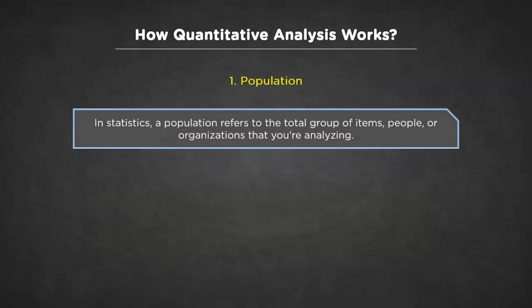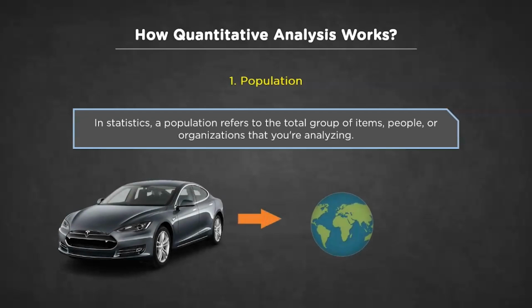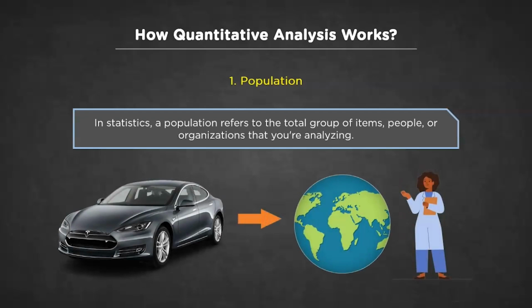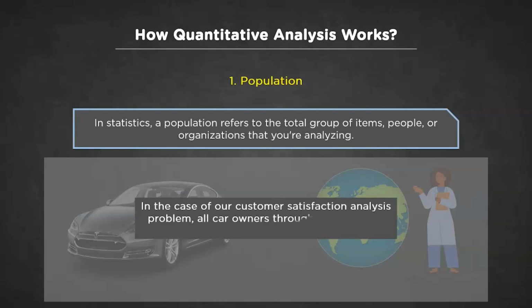Let's first discover the term population. In statistics, the population is the entire group of people or animals or organization or whatever you are interested in researching. For instance, consider the previous example of assessing satisfaction of luxury car owners. The population in this case would be the luxury car owners spread across the geography or globe. However, it's extremely unlikely that you are going to interview or survey every single luxury automobile owner in the whole world. That's practically impossible, right?